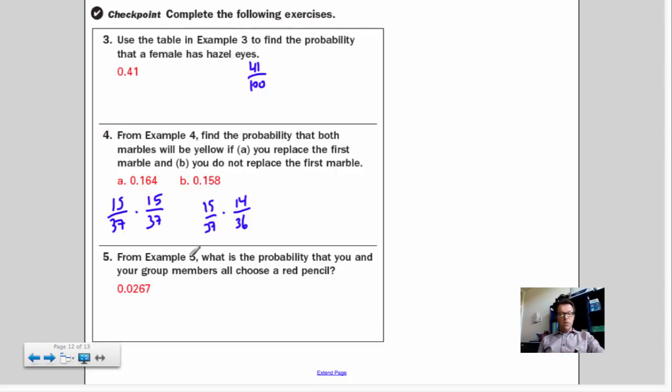And then finally, this one is the same as the example 5. What's the probability that you and your group member all choose red pencils? So the same scenario happens here. There are 10 red pencils out of a total of 31. And you pick first, and you got one. Now there are 9 red pencils left to pick from, out of a total of 30. And then you go down again to 8 out of a total of 29. And that should multiply up.